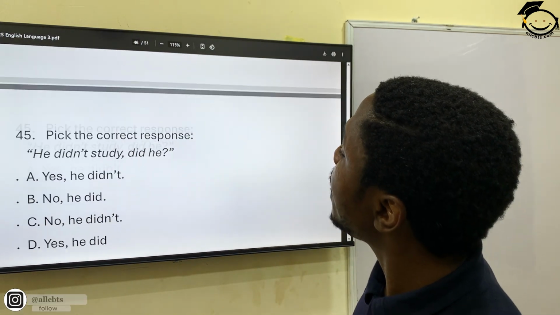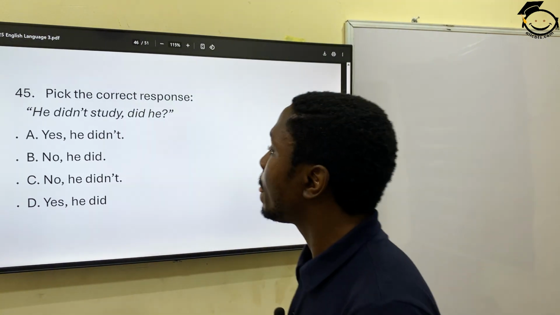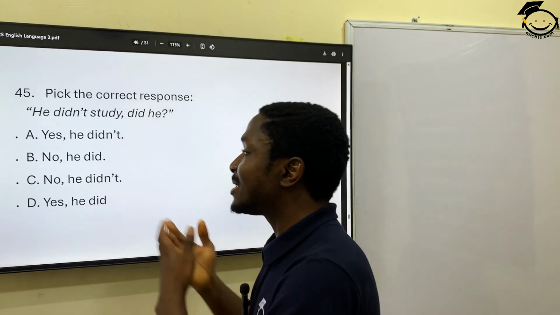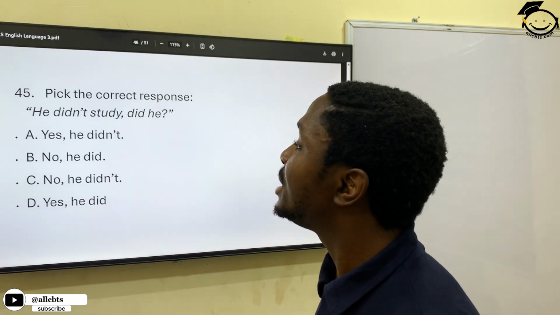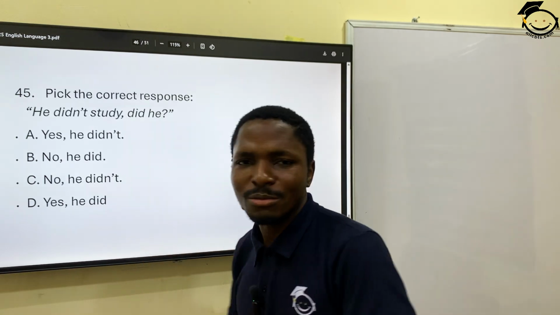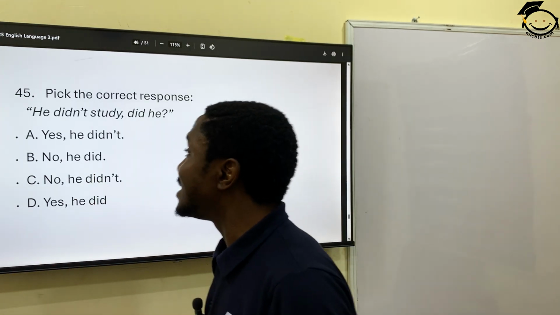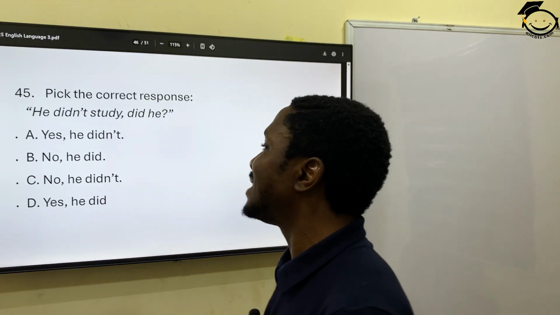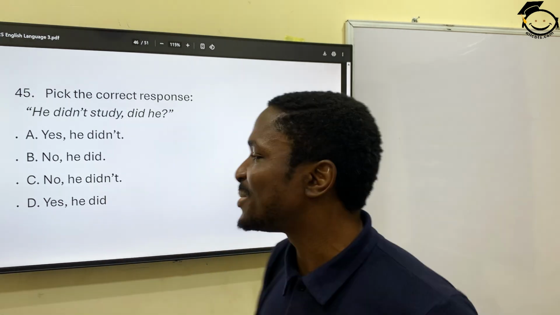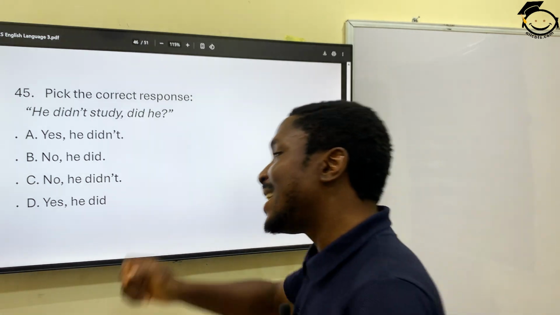And then 45, pick the correct response. He didn't study, did he? So he's asking the third party now. What is his response supposed to be? Is he supposed to say yes, he didn't? No, you can't answer a negative with a negative. So he didn't study, did he? Then you reverse it and say yes, he did.